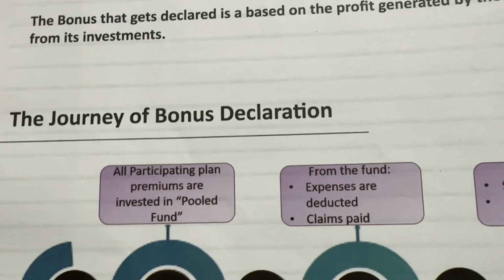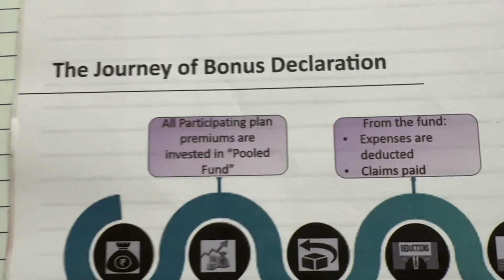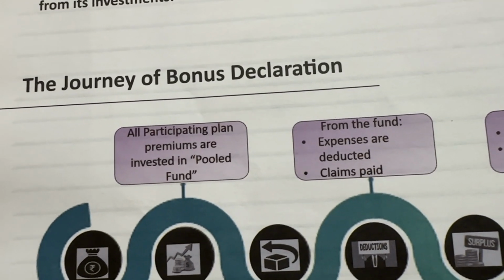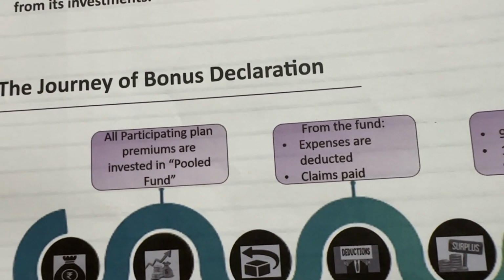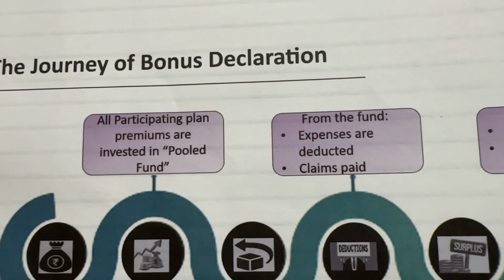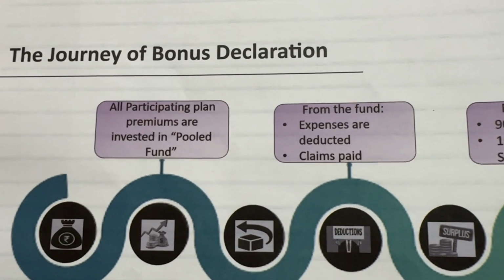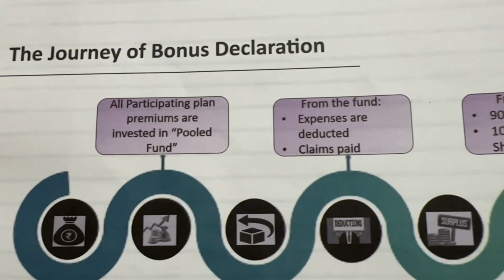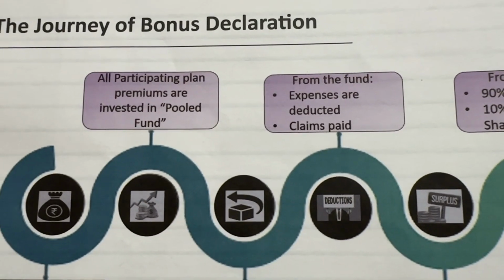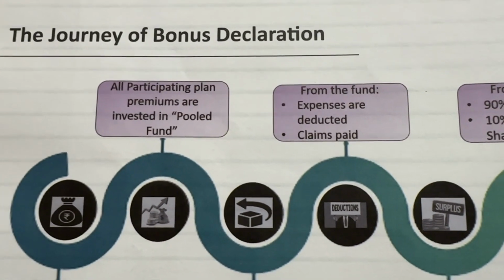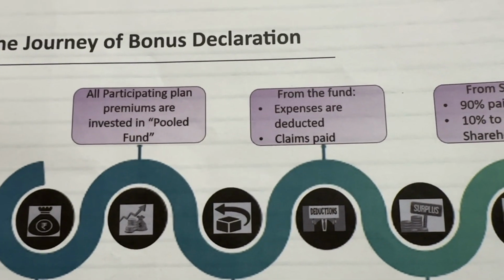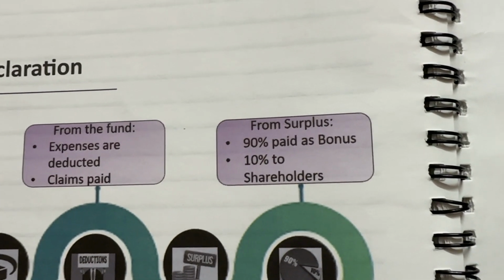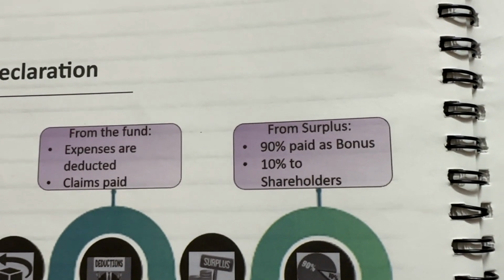So see, you all know about mutual funds, and if you don't know, we will study it in the mutual fund classes. In a mutual fund, there are various types, you can do SIP also, you can invest in growth or income also, you can invest in equity also, debt also, hybrid products also. So what they are telling is that from the fund, expenses are deducted and claims paid. They will deduct the expenses, and they will pay the claims. And from the surplus, from profit, they will give you 90% as bonus and 10% to shareholders.